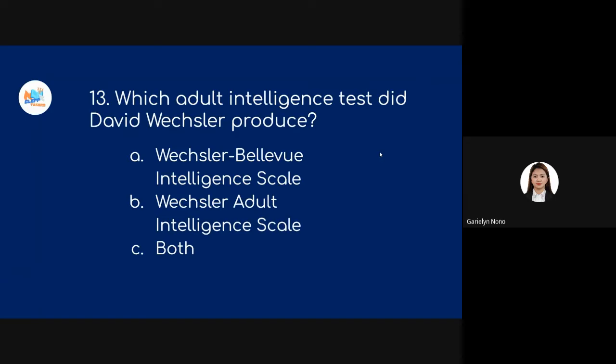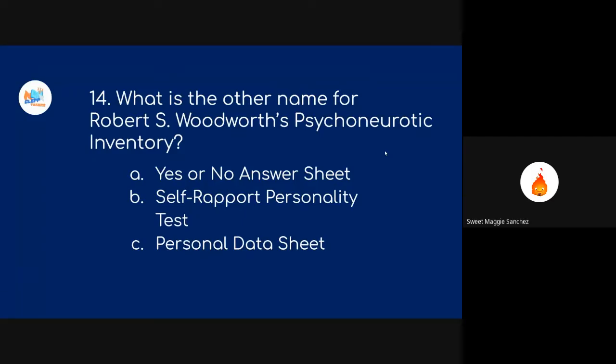Yes po. Yay, too easy. Question 15. So, what is the other name for Robert S. Woodworth's psychoneurotic inventory? Is it A, yes or no answer sheet, B, self-report personality test, or C, personal data sheet?